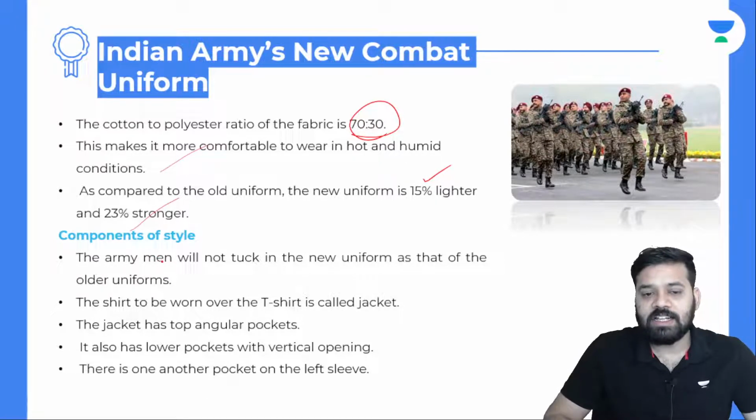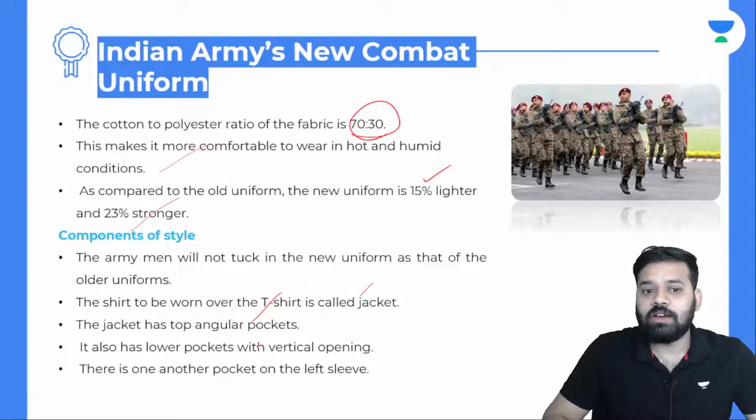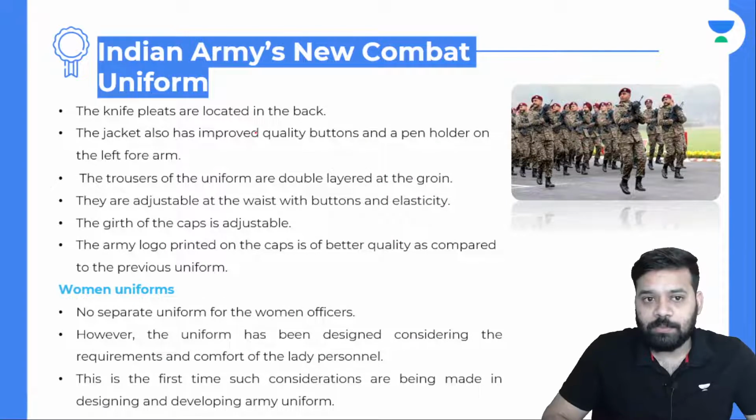components of the style? The army men will not tuck the new uniform as in the older uniforms. The shirt to be worn over the t-shirt is called a jacket, and the jacket has top angular pockets, and it will also have lower pockets with a vertical opening. There is another pocket on the left sleeve, and the knife pleats are located in the back. The jacket also has improved quality buttons and a pen holder on the left forearm.